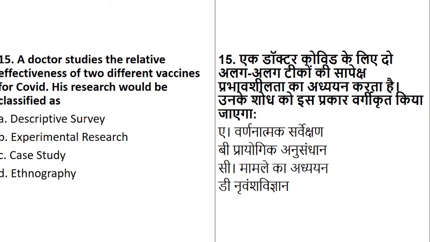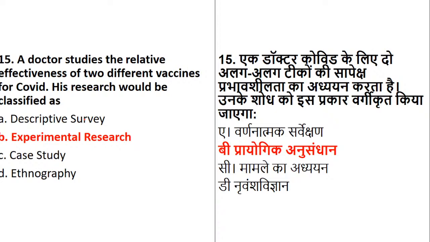Okay. So yes. Now see, a doctor studies the effectiveness of two vaccines for COVID. So this research will be classified as, now see, the doctor here is not studying any society or any group, and it is not a case study. The doctor has to see the impact of vaccine 1 and vaccine 2, and for that the doctor needs to do an experiment, which has different stages.